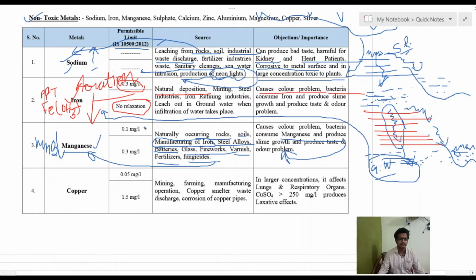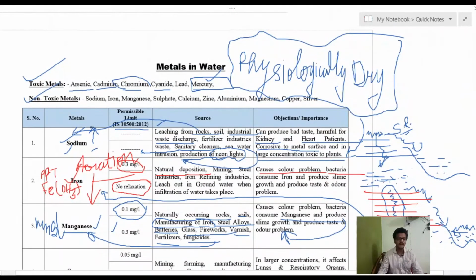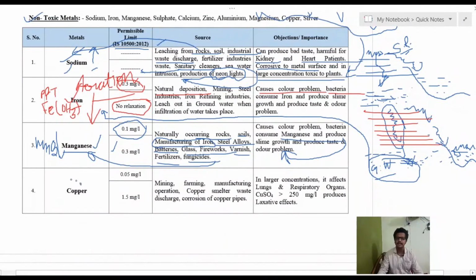The permissible limit for manganese is 0.1 milligram per liter, and the cause for rejection limit is 0.3 milligram per liter. So after understanding the sodium, iron and manganese, we will be discussing the copper in water.